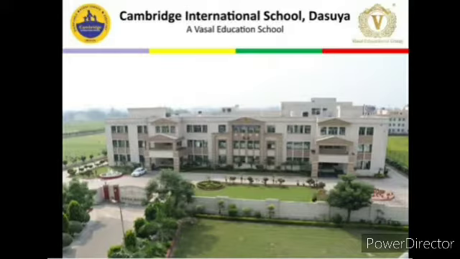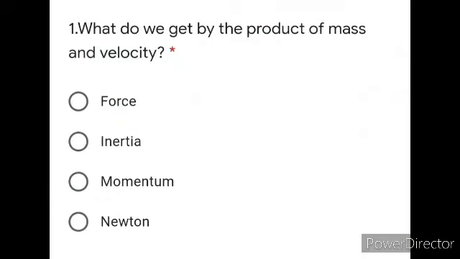Whatever your doubts, your queries, any problem in the question, I hope that you are not going to repeat that again. So let's start with the questions. First, we are going to move on with the MCQs, and then we proceed with the long questions of physics. So the first MCQ of physics is, what do we get by the product of mass and velocity?